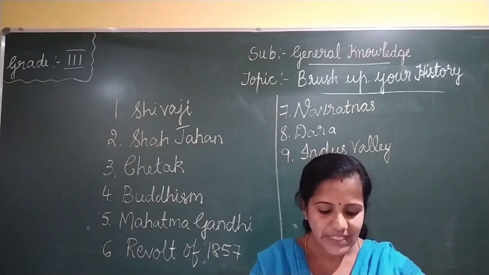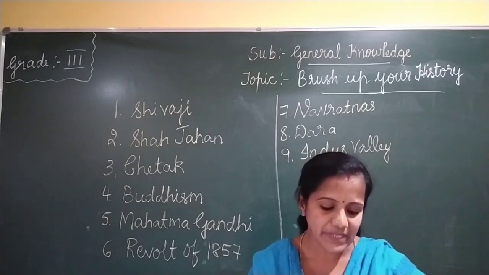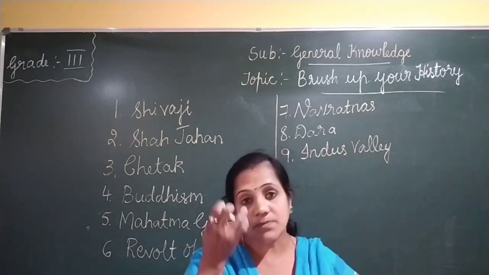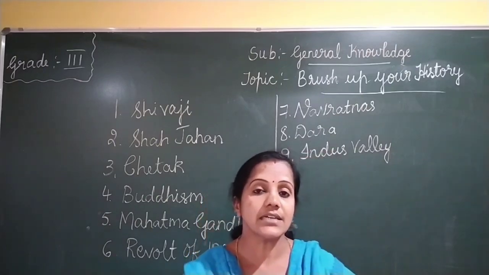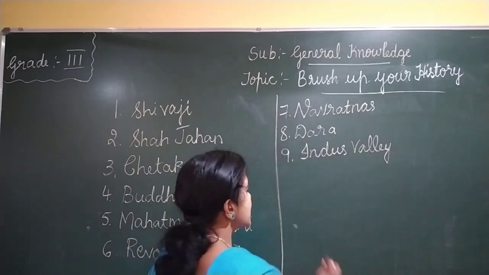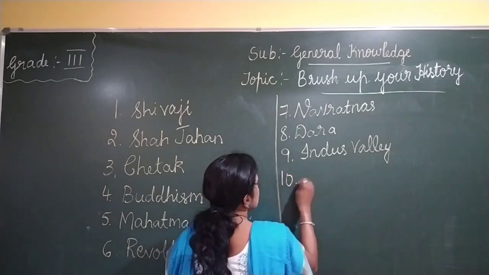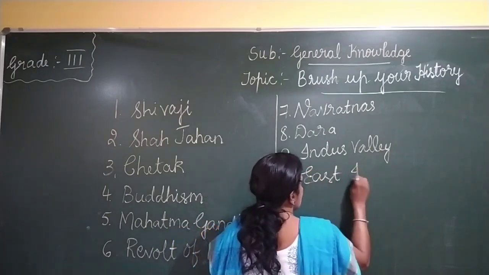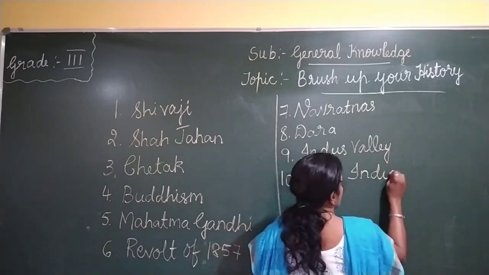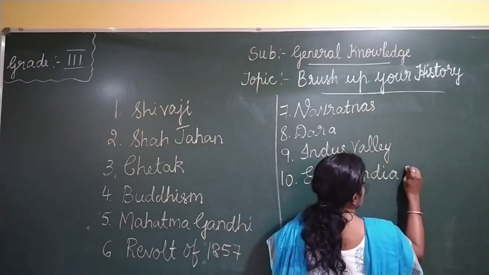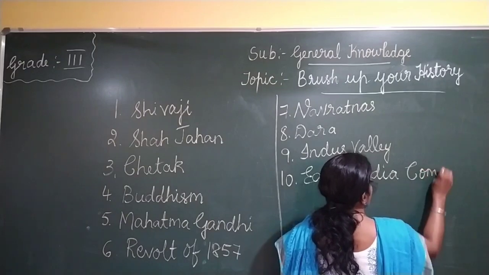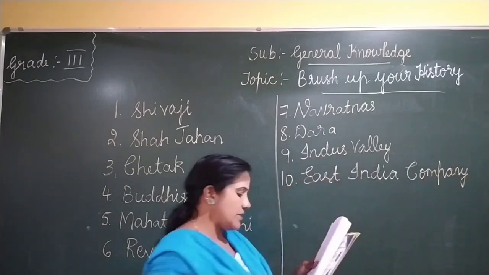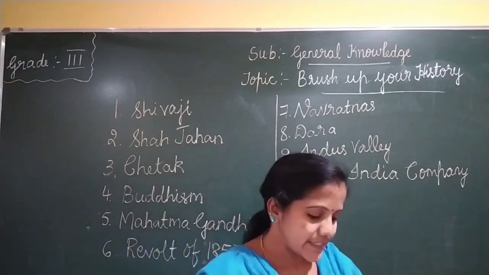The 10th one. Which company did the British establish in India? The British established in India a company called the East India Company. The 10th is East India Company. East India Company was established by the British in India.